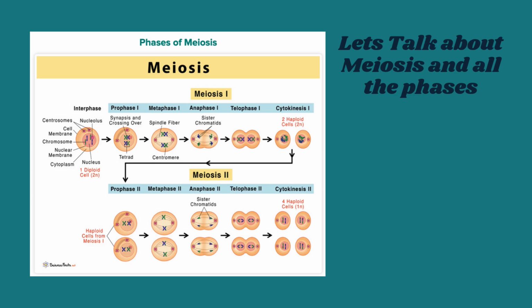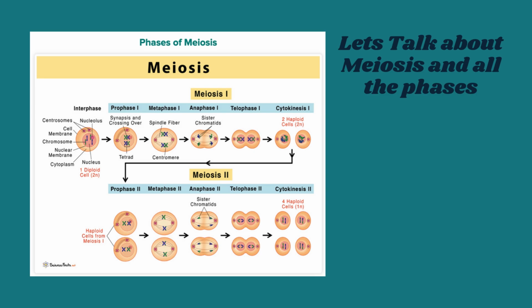1. Prophase I, chromosomes coil and become visible. Homologous chromosomes pair up. Crossing over happens, they swap DNA for variety. The nuclear membrane breaks down. Spindle fibers form. 2. Metaphase I, homologous pairs line up in the center of the cell. Spindle fibers attach to each pair.